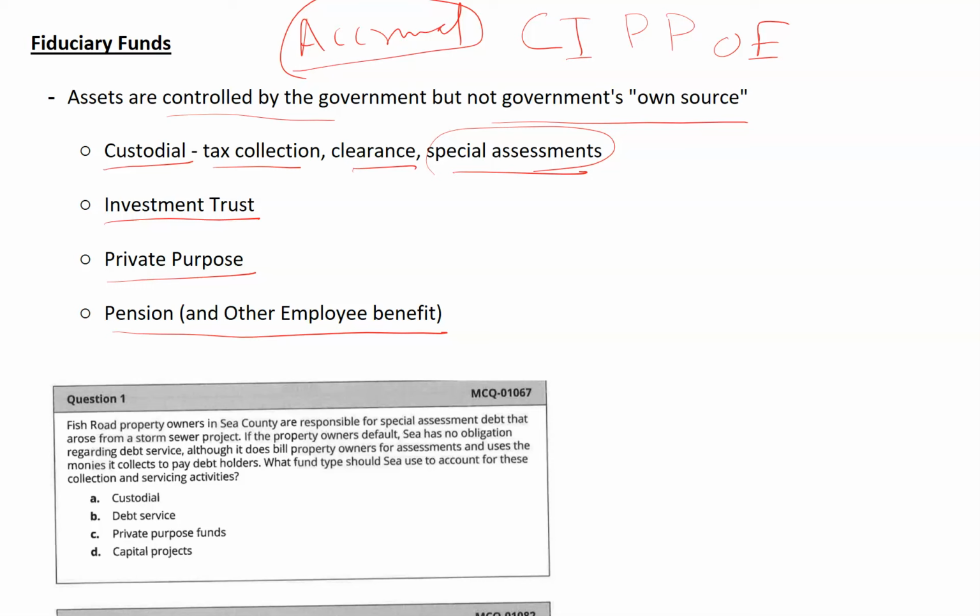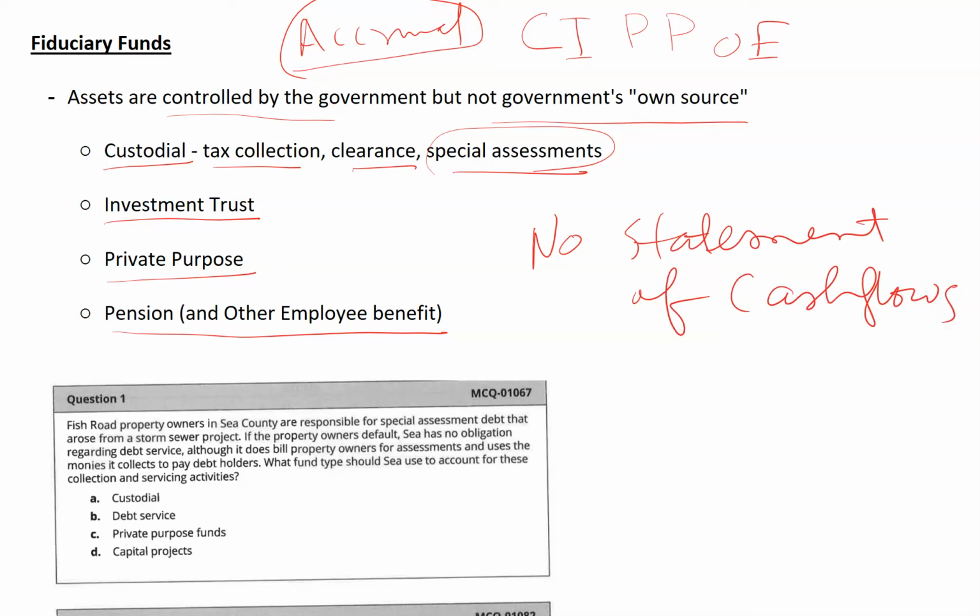And remember, for fiduciary funds, you prepare a statement of net position and a statement of changes in net position, but no statement of cash flows. On the other hand, if you remember from our proprietary funds, enterprise funds and internal service funds, they prepare a statement of cash flows and follow the accrual method.